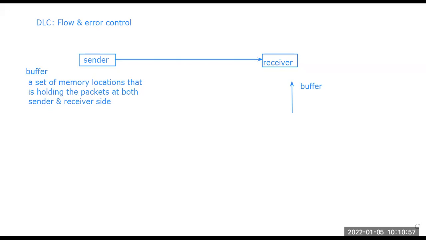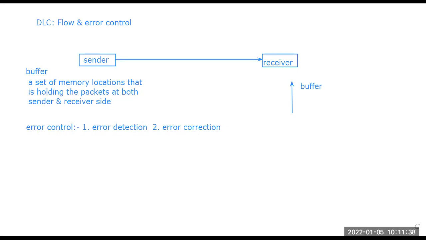Now the part of error control. Error control will include two particular things. When we are talking about error control, it is trying to implement two things. First one, we can say error detection, and second one, error correction. So there are two parts: the first is error detection, the second is error correction.